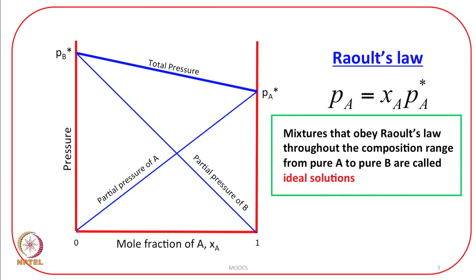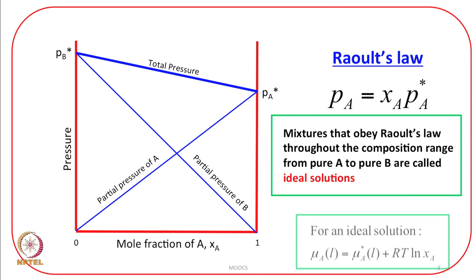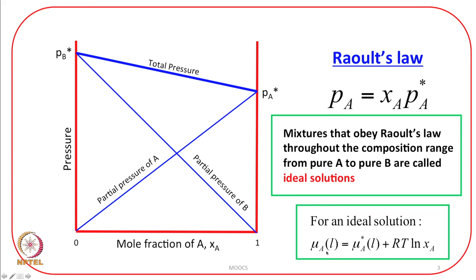So, going back to the previous equation, where we discussed that mu A is equal to mu A star plus R T log P A by P A star, in place of P A by P A star, I am writing the mole fraction. Please note the comment here. For an ideal solution, mu A, that is the chemical potential of a component in the liquid, is equal to the chemical potential of the same component in the pure form plus R T log X A. X A is the mole fraction of A.